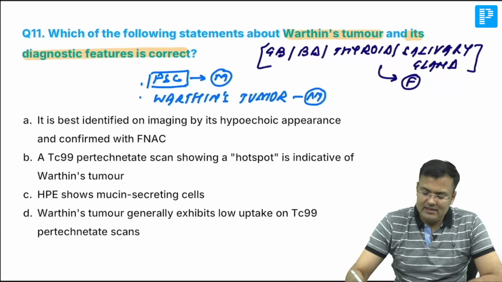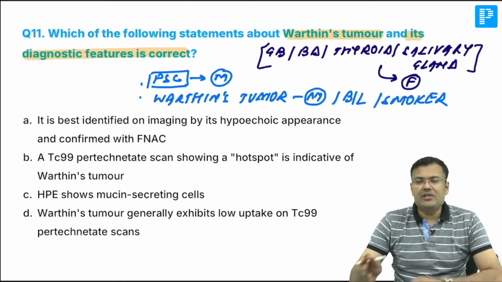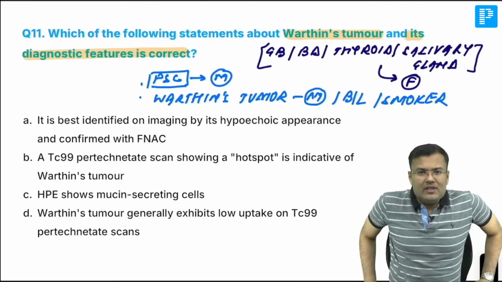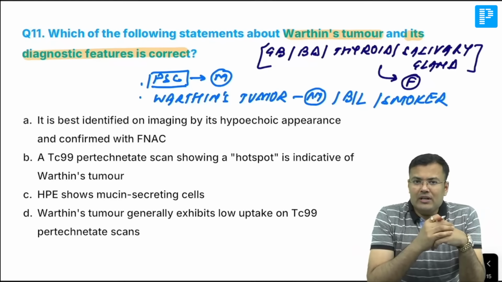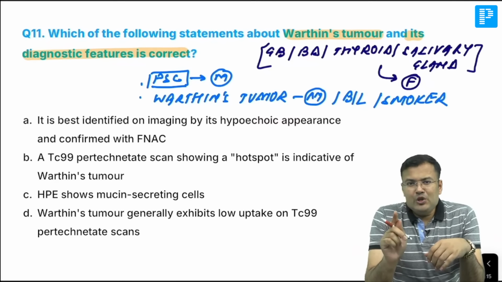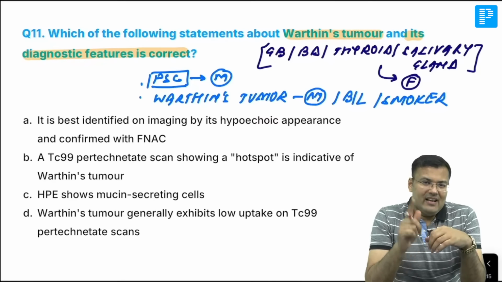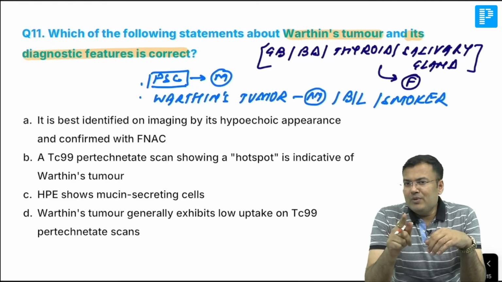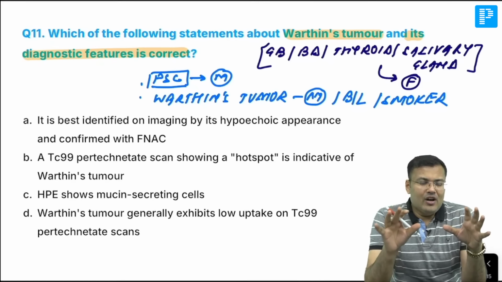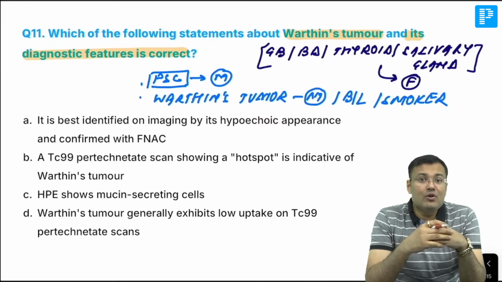Another feature of Warthin's, it can be bilateral. Another feature, it is seen in smokers. Another special feature, all salivary gland tumors show cold spot on technetium pertechnetate scan. There is only one tumor which shows hot spot on technetium pertechnetate scan. Which tumor gives a hot spot on technetium pertechnetate scan? Famous question of INI-CET, and that is Warthin's.